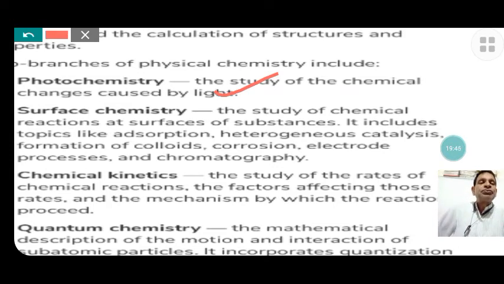Surface chemistry, the study of chemical reactions at the surface of substances. It includes topics like adsorption, heterogeneous catalysis, formation of colloids, corrosion, electrode processes, and chromatography. These processes are studied in surface chemistry.